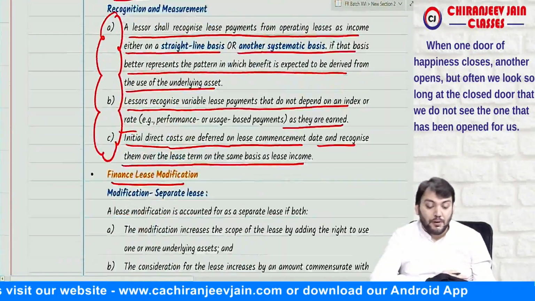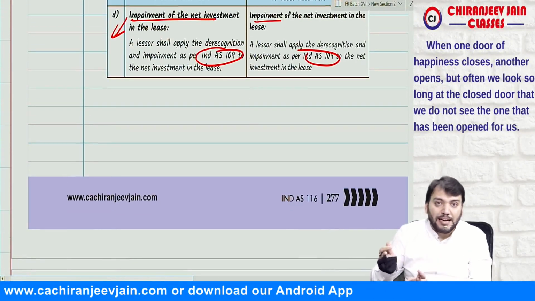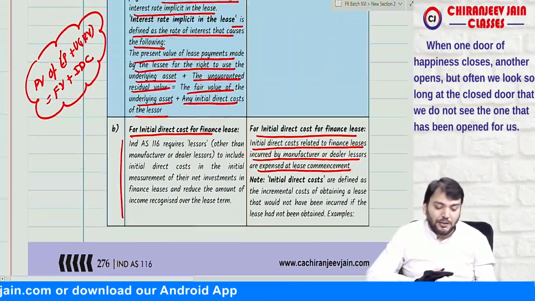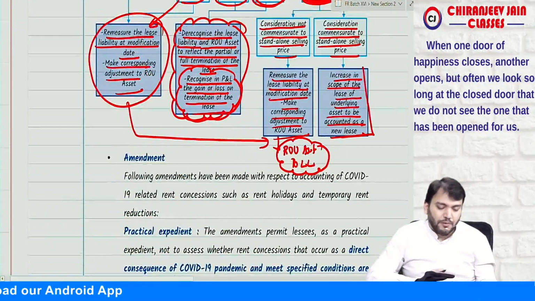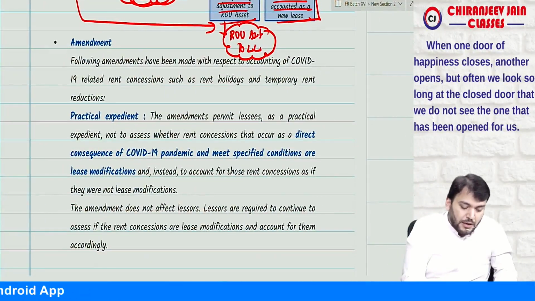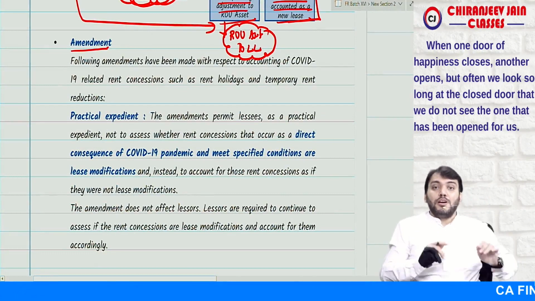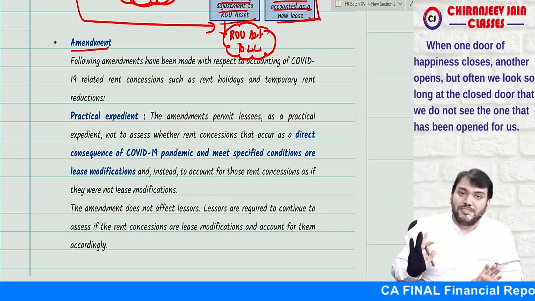There is one amendment for May 21 attempt and onward. Correct now. For May 21 attempt and onward, so let us do that amendment also. What is the amendment? The amendment is for the modification in the books of lessee. This amendment is not applicable for the books of lessor.